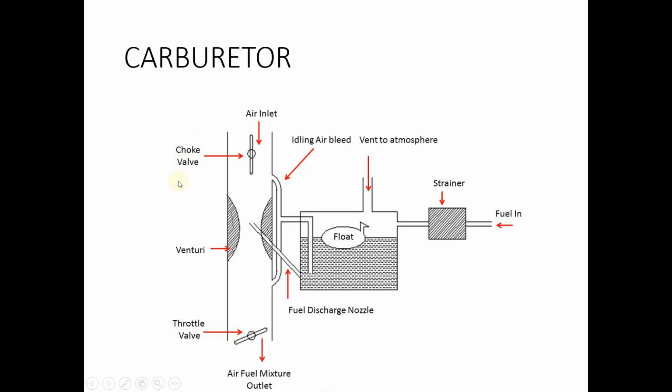And when the choke valve is turned off, it will open up and air will enter normally into the Venturi tube, and the air fuel mixture will become stoichiometric, or it will become lean, depending on the engine condition. So that is the working of the carburetor system. This system is not used nowadays because more improved fuel injection systems are now available in petrol engines.